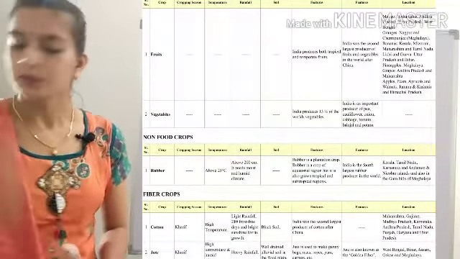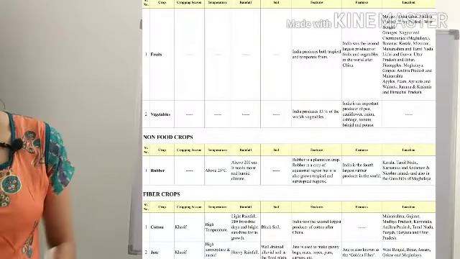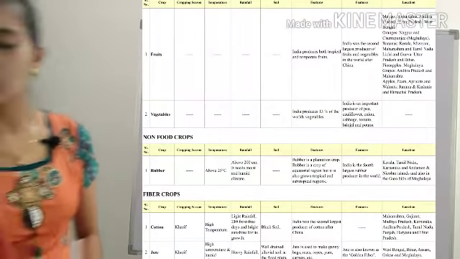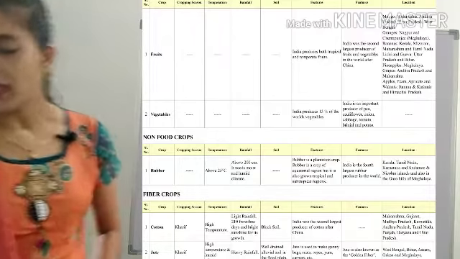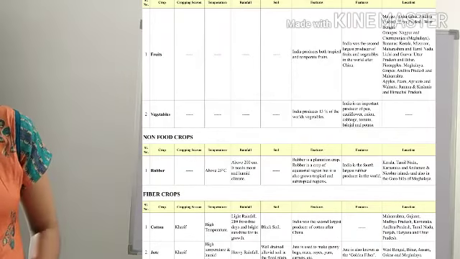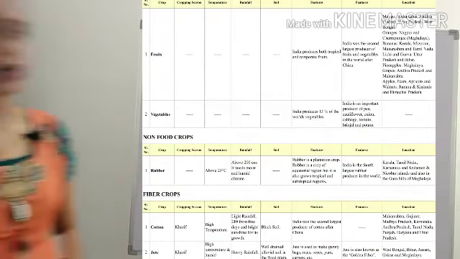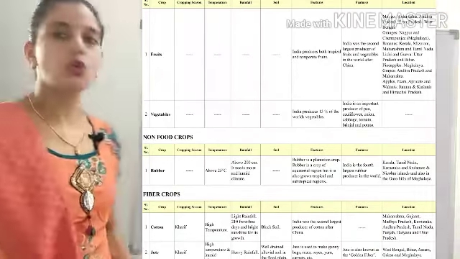After that we have the fiber crops, cotton and jute. Both are again Kharif crops. They require high temperature and rainfall is also required. But cotton requires 210 frost free days, so that the cotton grows well. Then cotton soil, as we all know, black soil is known as the cotton soil.